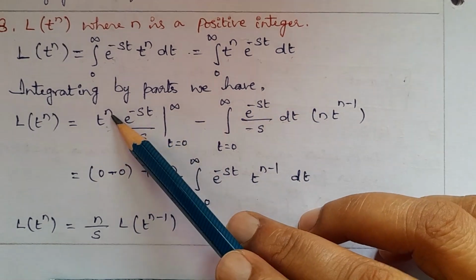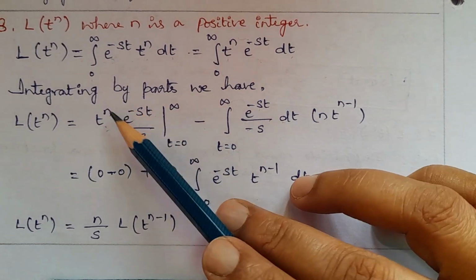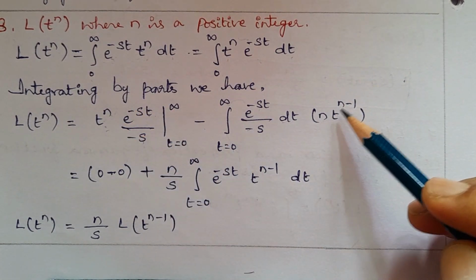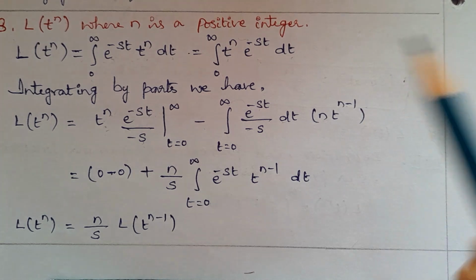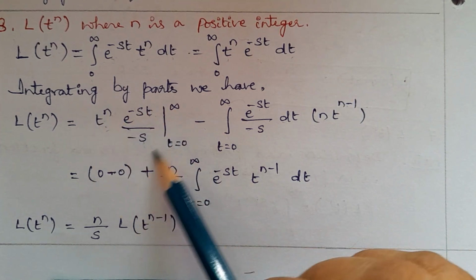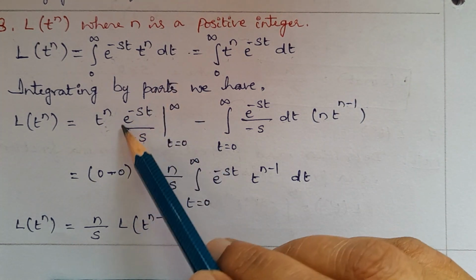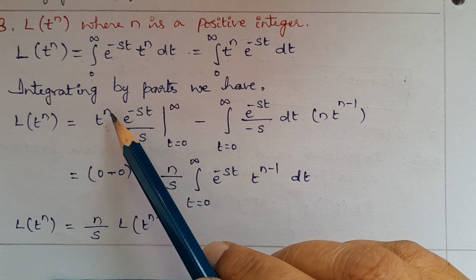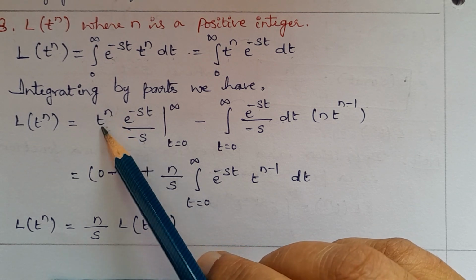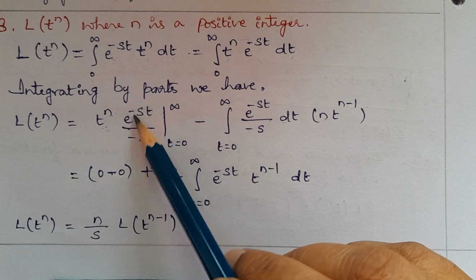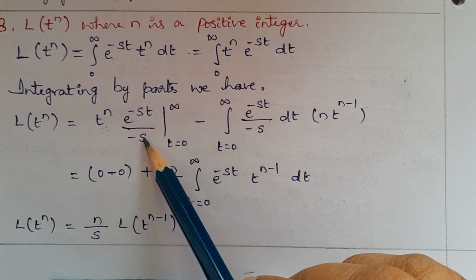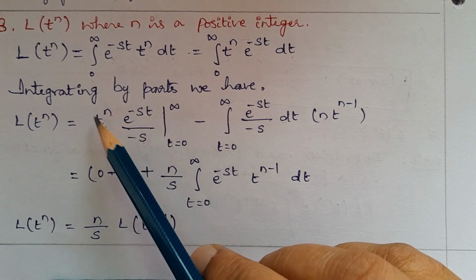So t power of n differentiated gives n into t power of n minus 1. So here in this first term is 0, because infinity to the power of n, e power of minus infinity is 0. So 0 into anything is 0.